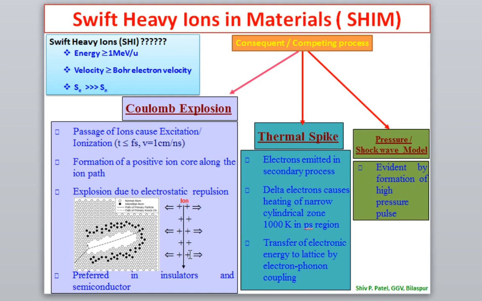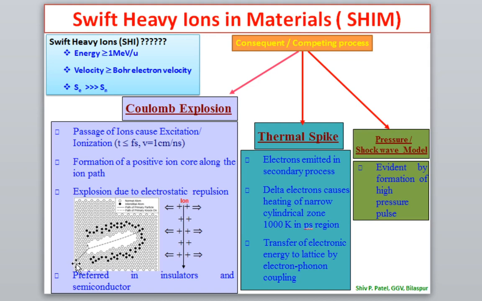Here I have shown it in a two-dimensional picture. If you assume a three-dimensional crystal, it will be a cylinder kind of thing. The ion passing through a material creates a cylindrical zone across the axis of the ion, and that cylindrical zone will be positively charged because of the ionization of the target atoms. Because of this positive charge, there will be a Coulombic repulsion force, that is 1/4πε0 q squared upon r. Because of this Coulombic repulsion force, these atoms will move apart.